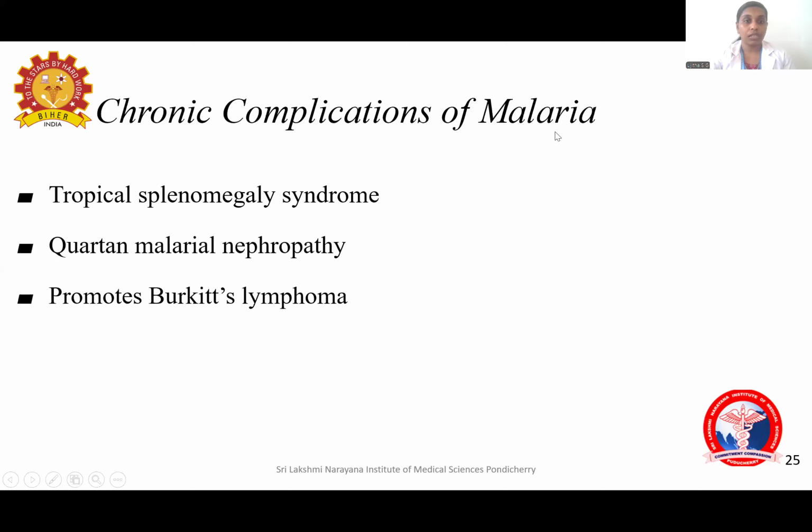And the chronic complications which are seen in all the types of malaria are tropical splenomegaly syndrome, quartan malarial nephropathy, and it can promote Burkitt's lymphoma. So tropical splenomegaly syndrome is because of the hyper IgM, that is an immune complex mediated disease. And there will be hyper IgM and splenomegaly. Then quartan malarial nephropathy, that is the patient will develop nephropathy. It can be seen in all the species of malaria, but it is most commonly seen in falciparum malaria. And it can promote Burkitt's lymphoma also. These are chronic complications which can be seen in all types.